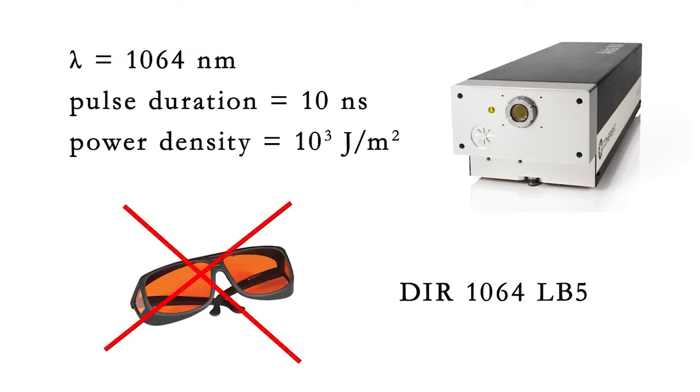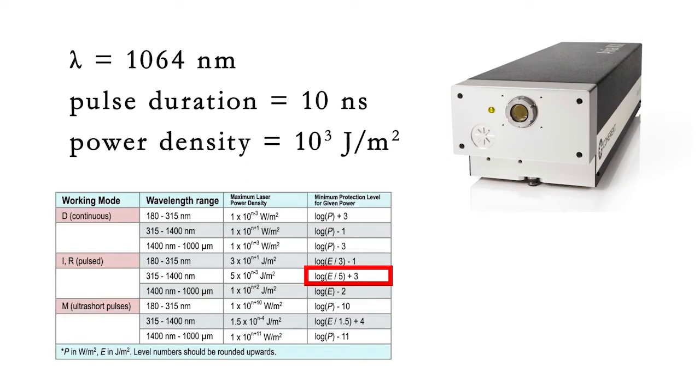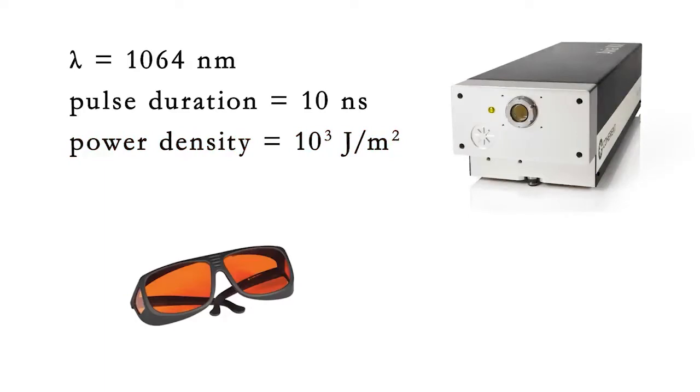for use. Good job. But let's say you had to find the eyewear yourself, just given the specs of the laser. How would you do it? Easy. You take the equation on the right side of the column and enter your power density. You get 5.30, but you can't get eyewear rated at 5.30, so you must go to the higher OD number. So you would pick DIR 1064 LB6. Never round down. Most of us only have 2 eyes.